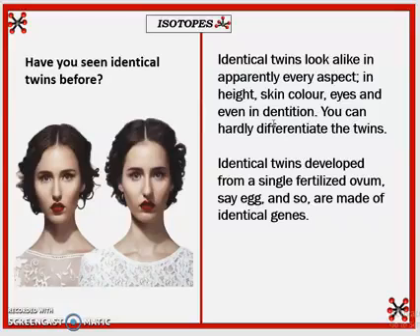You can hardly differentiate the twins. Identical twins develop from a single fertilized ovum, or a woman's egg in the womb, and so are made of identical genes, the same DNA.